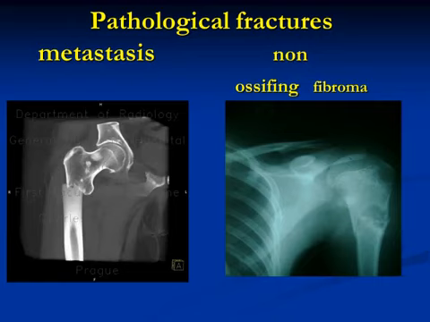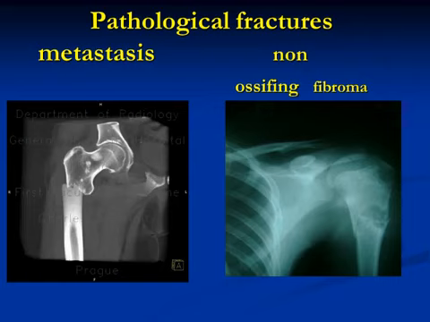Pathological fracture may result from metastasis of malignancy from other organs; for example, carcinoma of the breast or carcinoma of the prostate can metastasize to the bone and lead to pathological fracture.